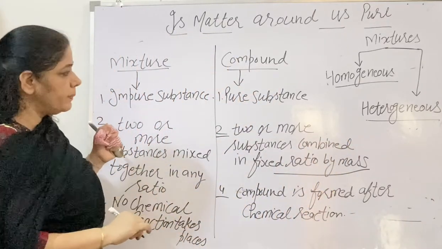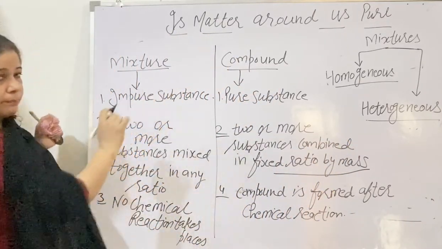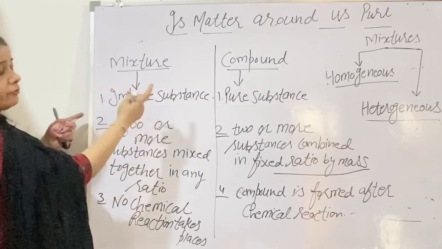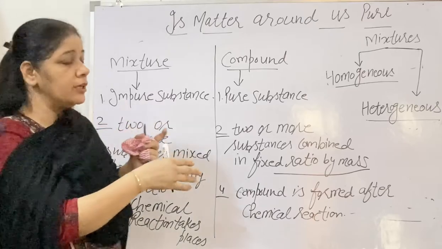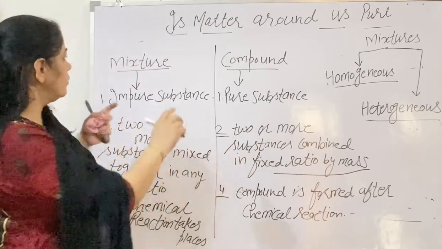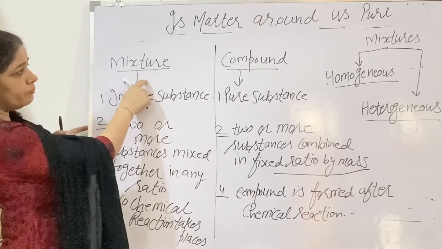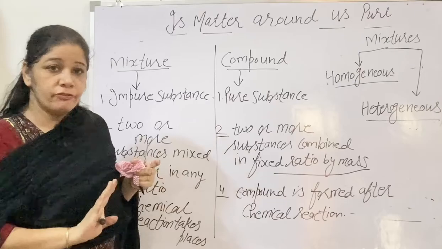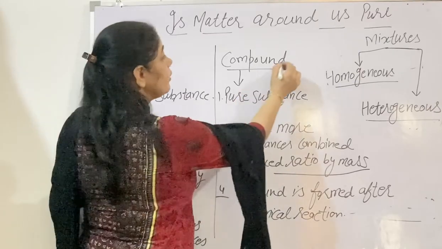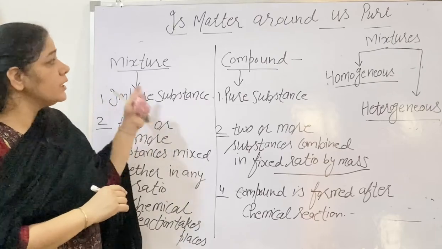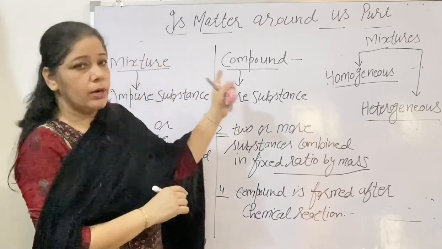The reaction takes place, then only the compound is formed. There is no fixed formula of a mixture. If I mix sand, sugar, soil in water and any other thing, no fixed formula is there. So there is no fixed formula of a mixture, but all the compounds have fixed constituents. That's why they have fixed formulas. This is all about the difference between mixture and compound.